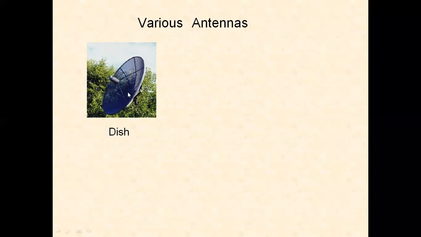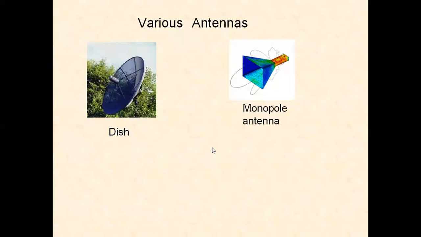We have a DTH antenna, a direct to home system antenna. Nowadays, we are making use of small size dish antennas. So it is oriented towards the transmitter, and the signal will be collected here. When the signal strikes this parabolic dish structure, it will be reflected from the parabolic structure, and all will go to the focus point. At this focus point, we keep the feed point, and then that energy is received and applied to a receiver. So the dish antenna is one of the most popular antennas for microwave applications.